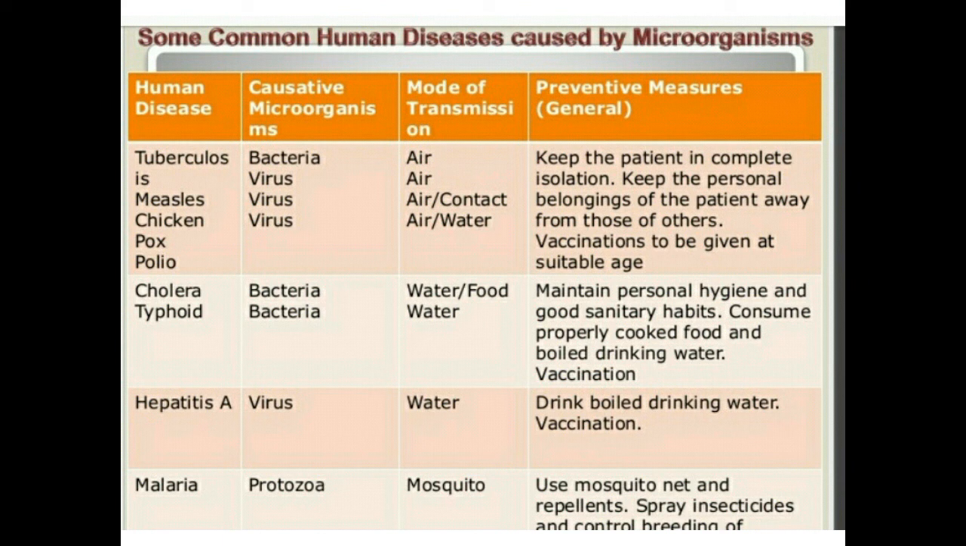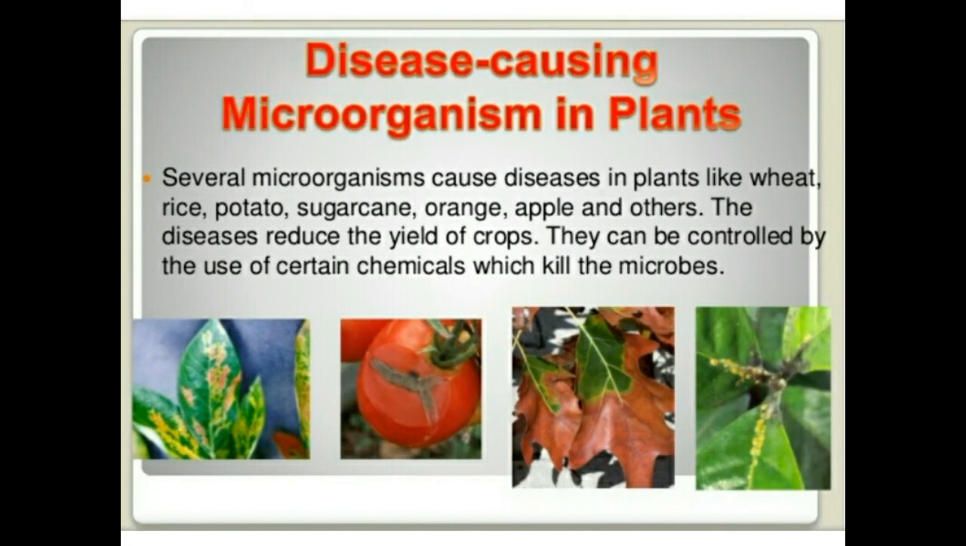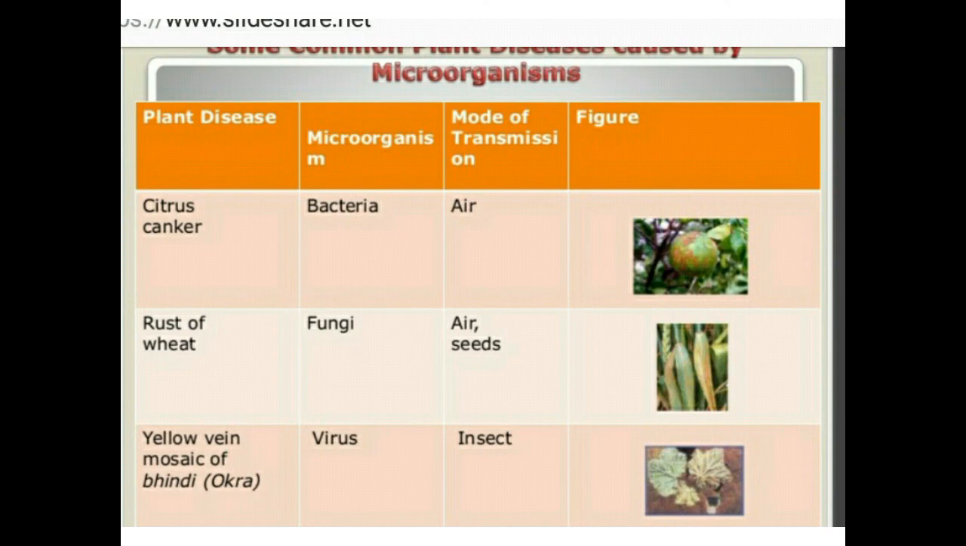They are causative microorganisms, meaning the microorganisms which cause those diseases, and their mode of transmission and preventions also. And these are the diseases which are caused in animals, as anthrax is a dangerous human and cattle disease which is caused by a bacterium, as I've told you just now. Many diseases are in plants also which are caused by microorganisms, that is rust of wheat and yellow vein mosaic, and so many other diseases you can see here also. Clear?